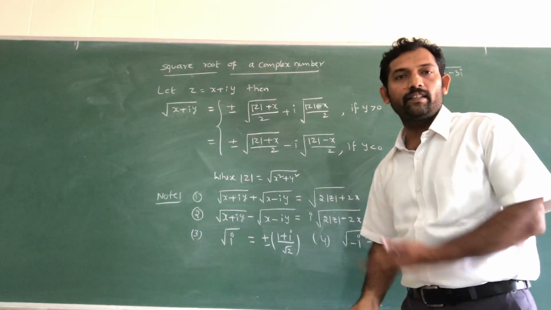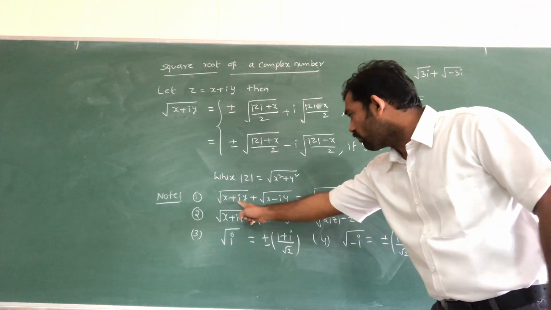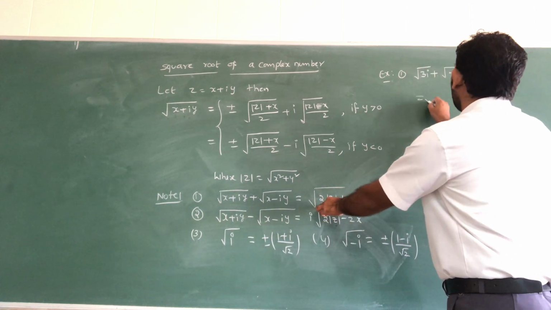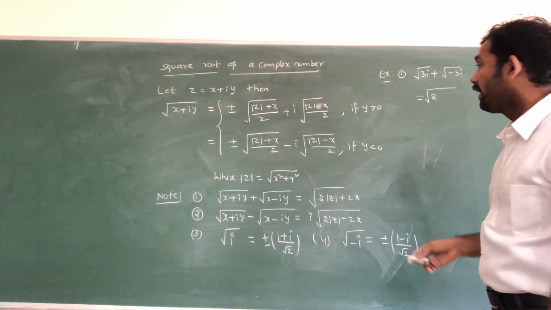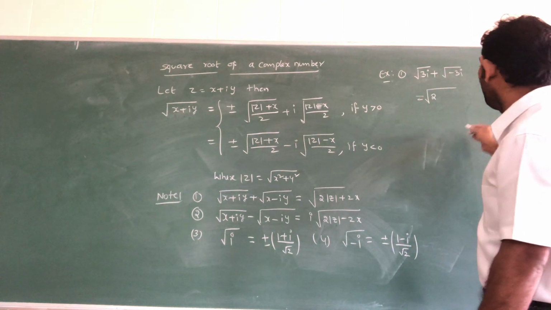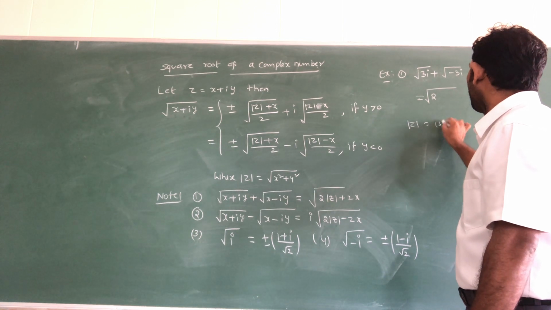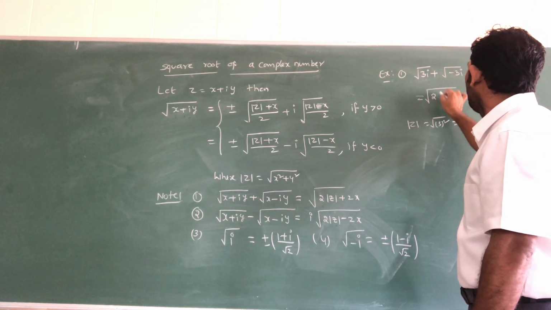You have to take, see here, the addition of two square roots. What is our formula for the addition of two square roots? Root over 2 into modulus of z plus 2x. Modulus of z, what are we getting? Modulus of z means root of 3 square, so we are getting 3.